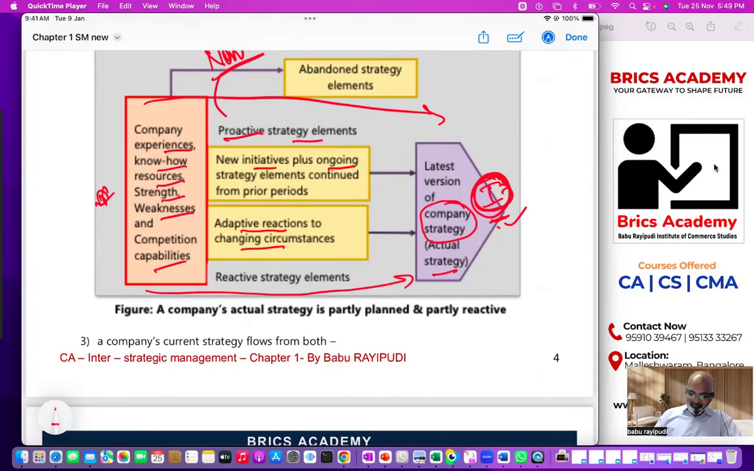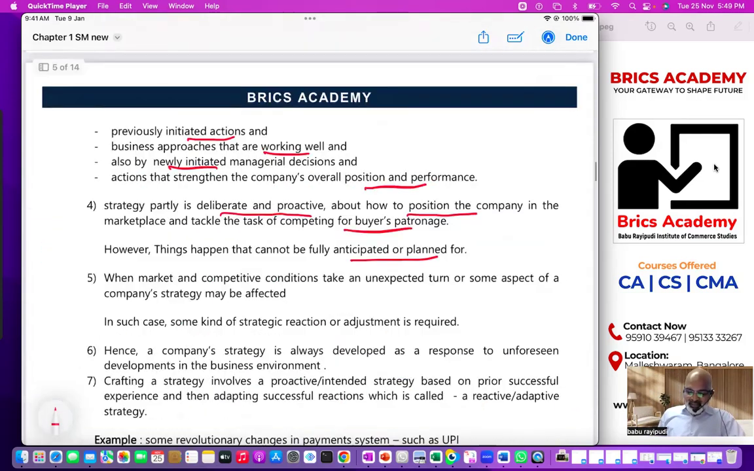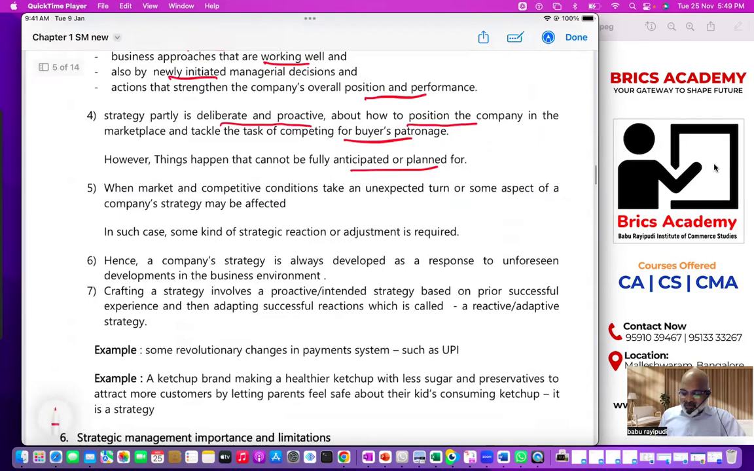Below, you see this? It says these things happen that cannot be fully anticipated. Therefore, when market competitive conditions take an unexpected turn, then you must react. In such a case, some amount of reaction adjustment is needed.